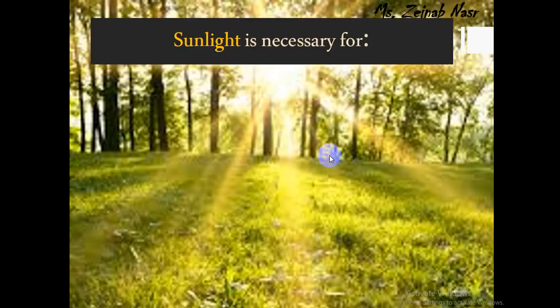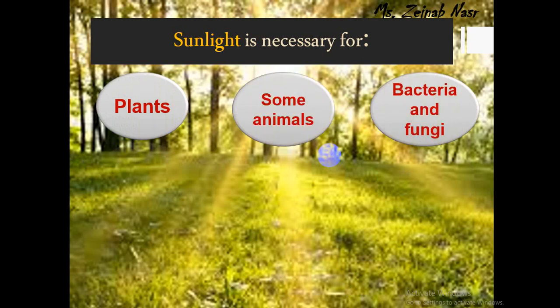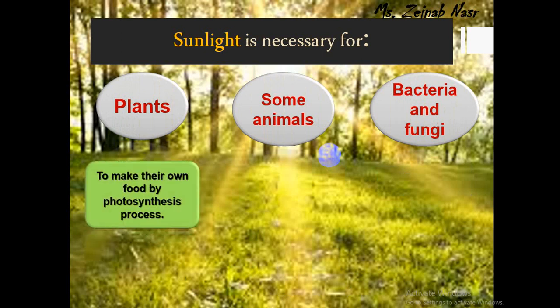At first, sunlight. Sunlight is very important, very necessary for plants, animals, bacteria and fungi. It's very necessary for the plants to make their own food by the photosynthesis process.